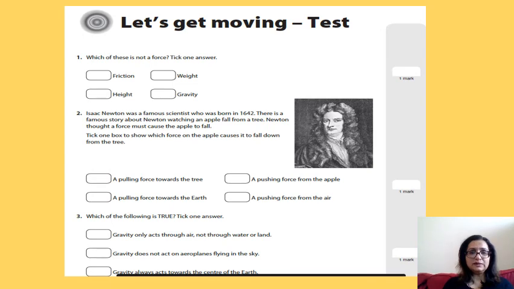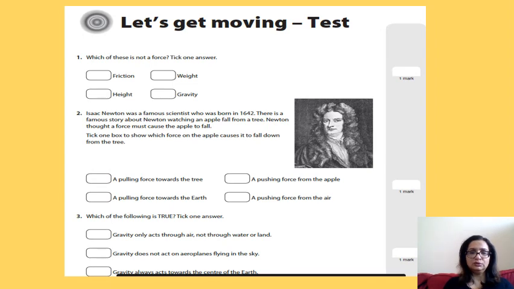Which of these is not a force? Take one answer. Friction, height, weight, gravity. Okay, so whichever is the right answer, you need to write that down on your sheet of paper.